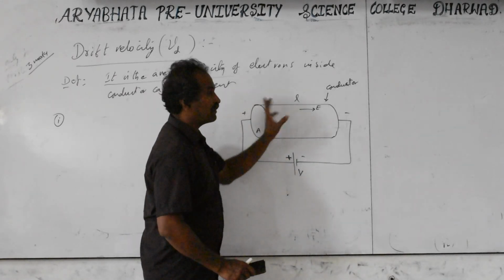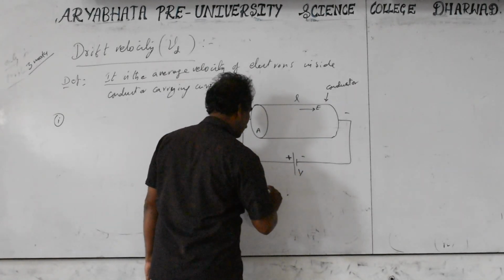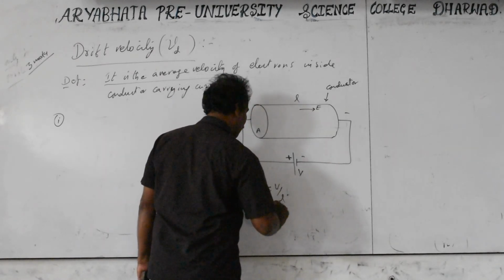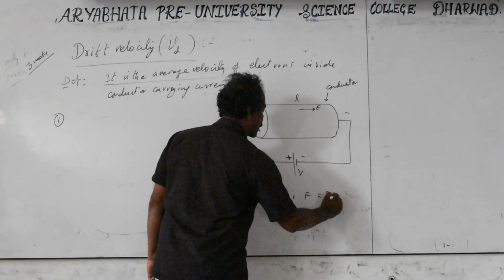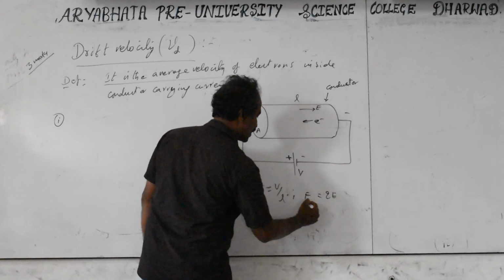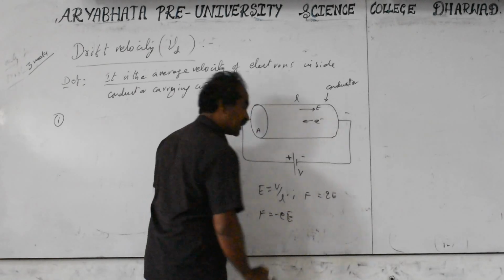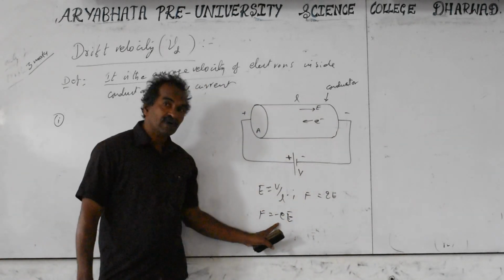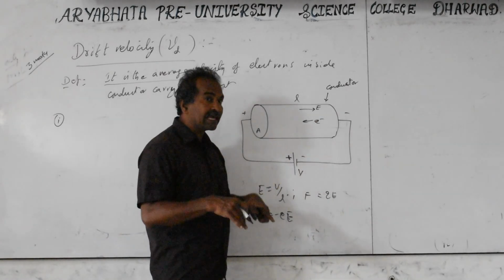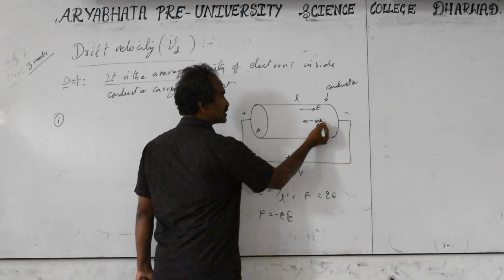So E equal to V by L, the electric field is produced. This electric field exerts a force on the charges. The formula for the force is F equal to QE. But the charge which is moving is the electron, a negative charge. So F equal to minus eE, where Q equals minus e, the negative electron charge. The negative sign indicates the force is opposed to the electric field. Positive charges would experience force in the direction of the electric field, but electrons, being negative, experience force opposite to the electric field.